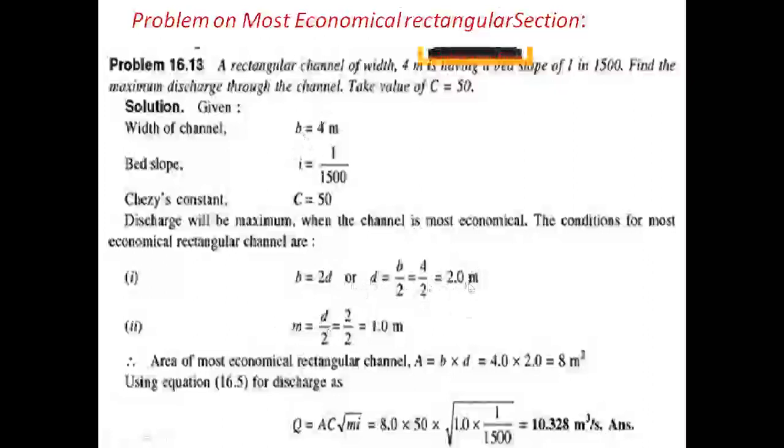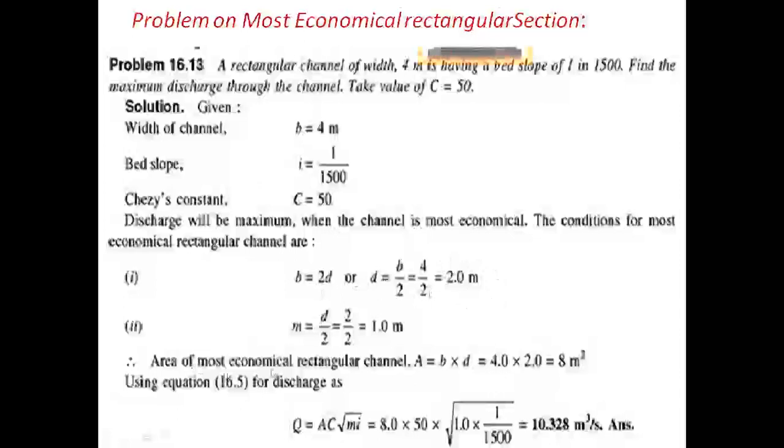Substituting the d value in the formula of hydraulic mean depth, m equal to d by 2, which is 2 by 2 equal to 1.0 meter. So the hydraulic mean depth is 1 meter, the breadth of the channel is 4 meters, and the depth of the channel is 2 meters.